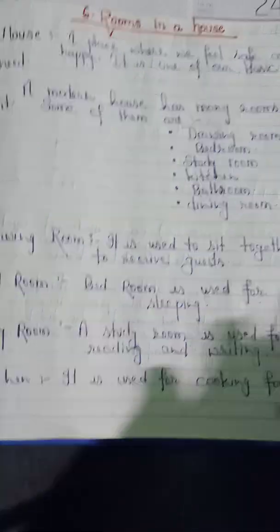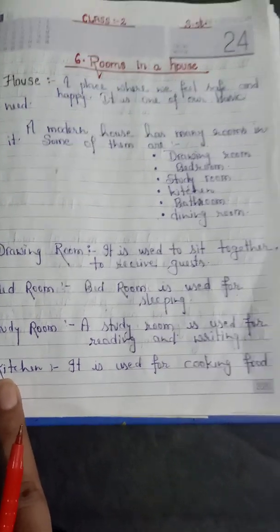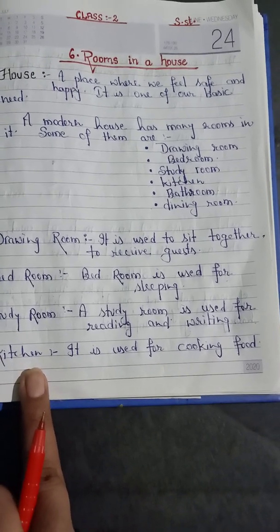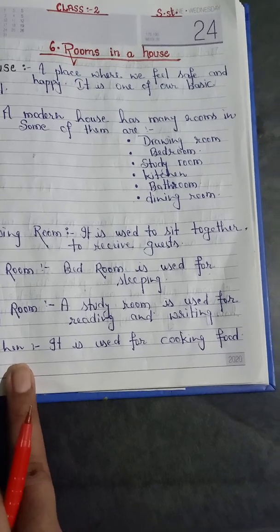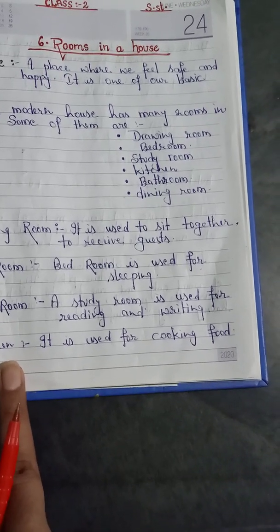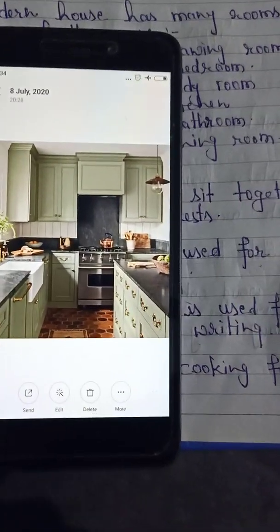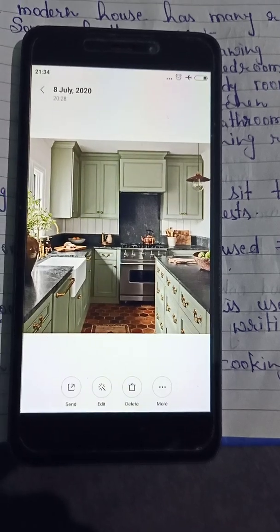Then after the study room, there is another room, the kitchen. What is the use of a kitchen? We very well know that it is used for cooking our meals. It is the place where our mothers make different delicious foods. So here it is the kitchen. It is also a different room in our house.